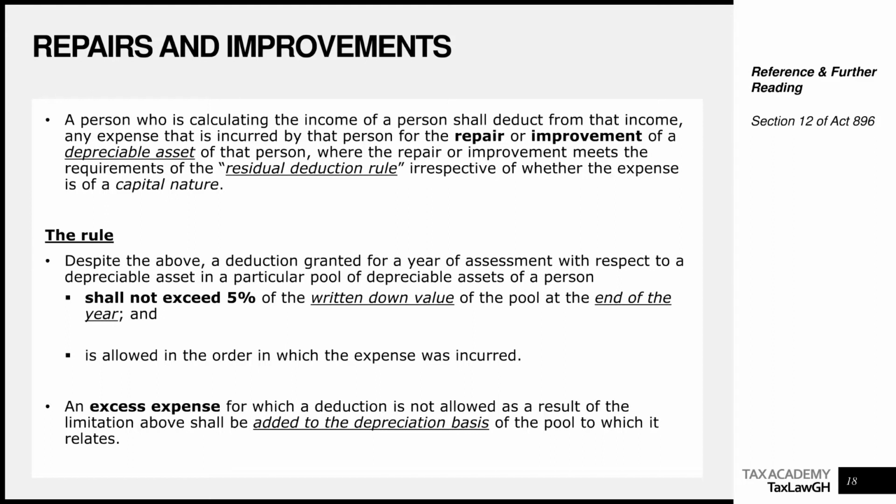Compute that 5%. Compare how much repair and improvement you've incurred. If it is more than the 5%, only grant up to the 5%. Then the excess will be added to the pool as if you have acquired an asset. Even though it's still an expense, we treat it as if you've acquired an asset to the extent of the excess above 5%, and we grant you capital allowance on that portion.